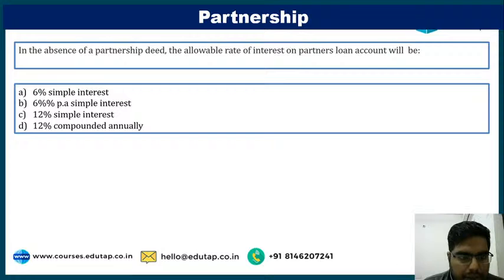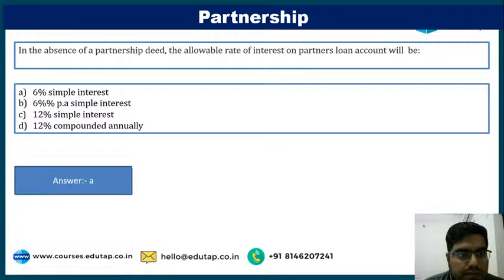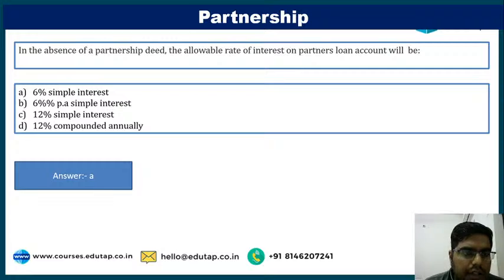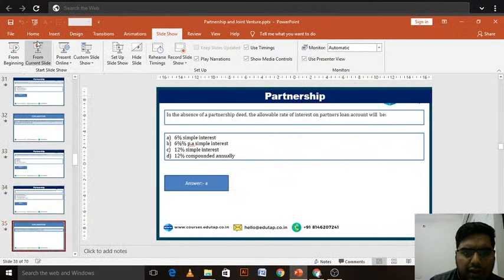Everyone is going with B, simple interest 6%. Clear, very good. Biplab, A and B are both 6%; 6% simple interest per annum should be there. The wrong option is ticked here. It should be B.